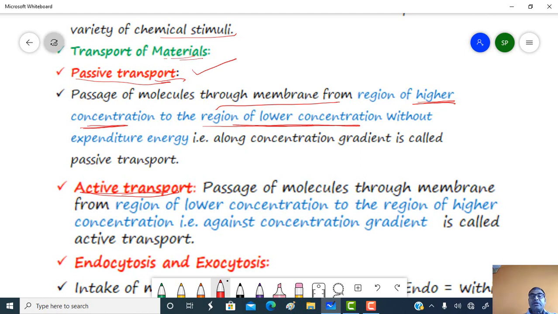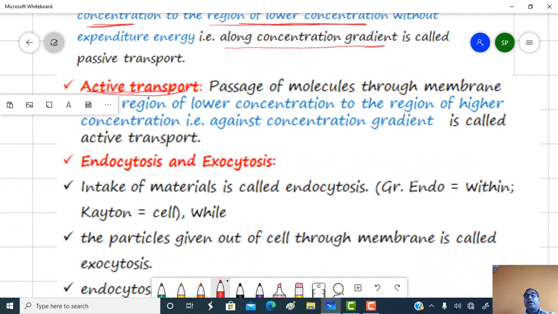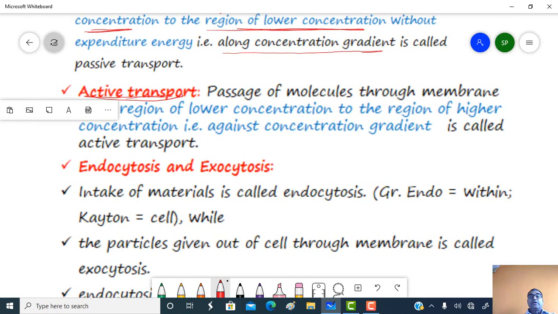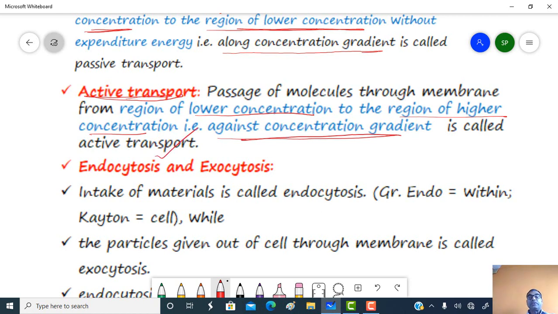That means it is a transport of substances along the concentration gradient. And what is active transport? Where there is expenditure of energy. When the passage of molecules through the plasma membrane is from the region of lower concentration to higher concentration, that means it is against the concentration gradient, then it is called active transport.